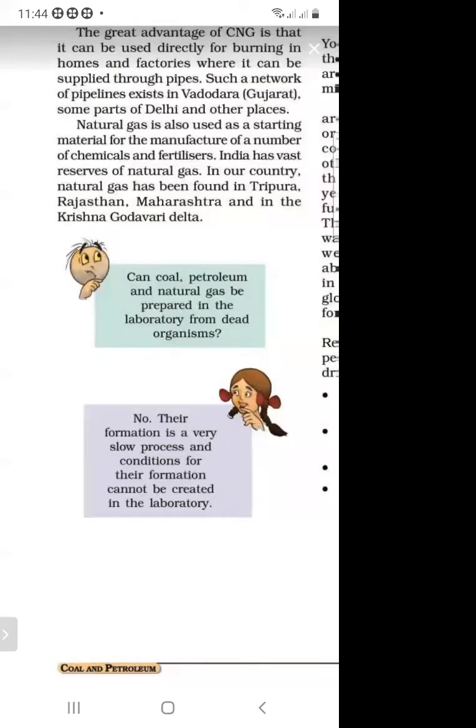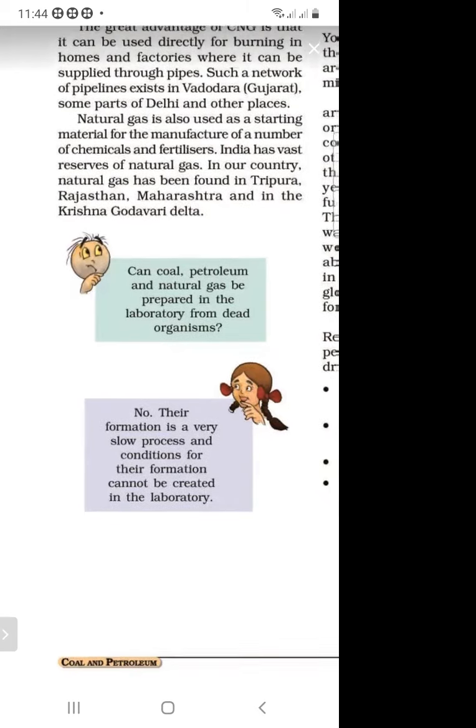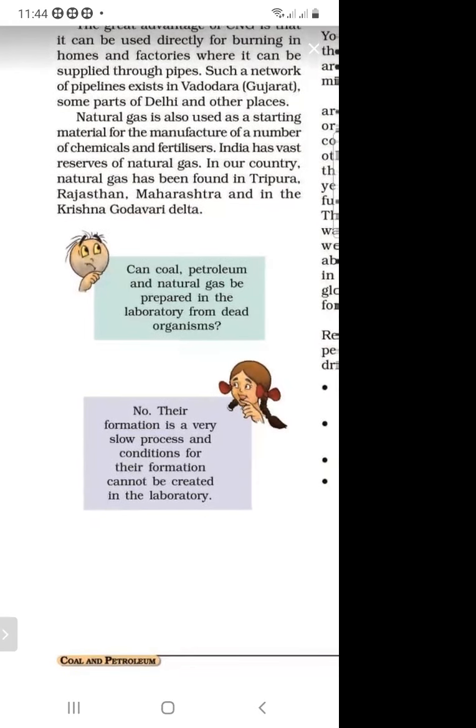Is it possible to make them in the laboratory? No, because it takes millions of years.